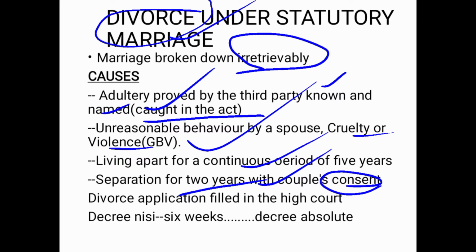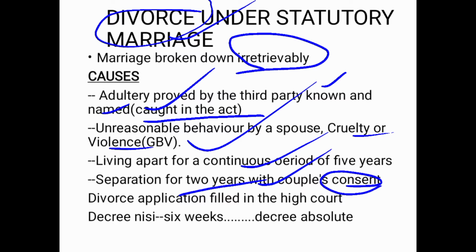So now, how do you divorce under statutory marriage? You don't just wake up and say, today I want to divorce my husband. No, it's not like that under statutory marriage. First of all, there is a divorce application which must be filed in the High Court. After you fill that form, the High Court will issue a temporary divorce certificate to the couple.